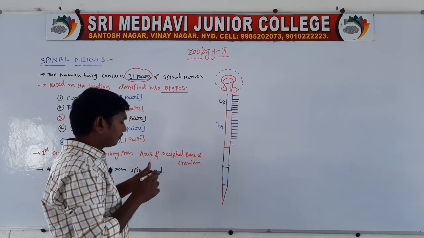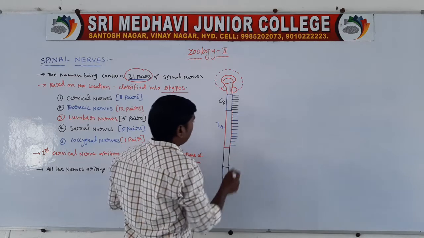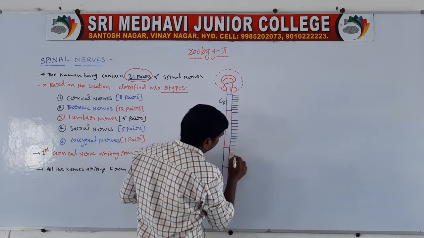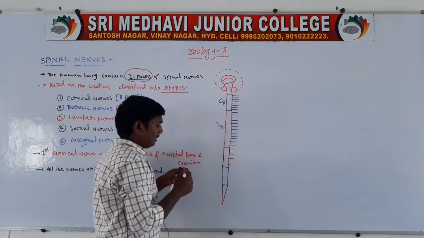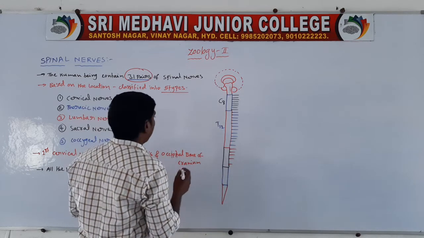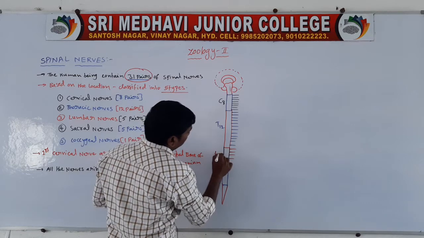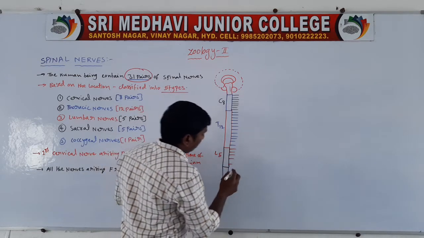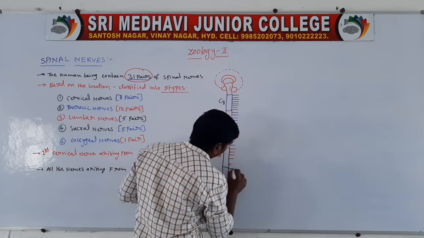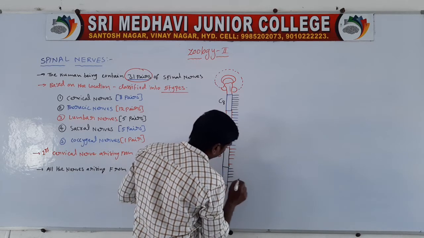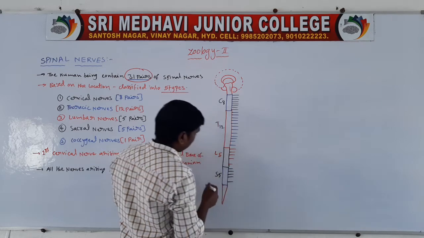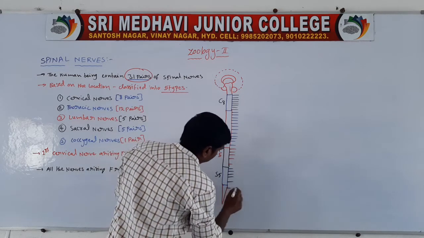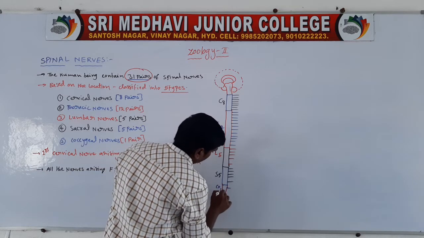Next one, lumbar region, 5 pairs: 1, 2, 3, 4, 5. So they are L5. Next one, sacral 5: 1, 2, 3, 4, 5. So they are S5. Next one, coccygeal 1 pair.